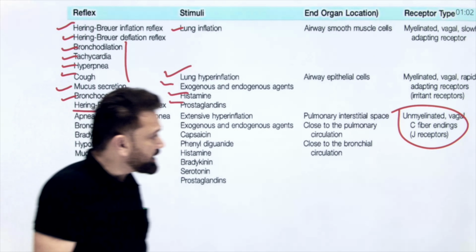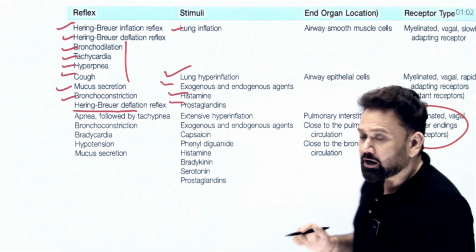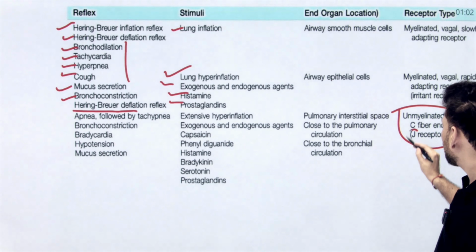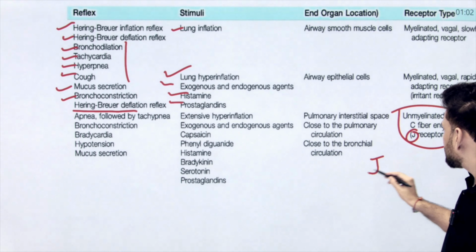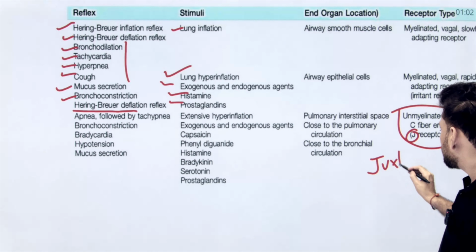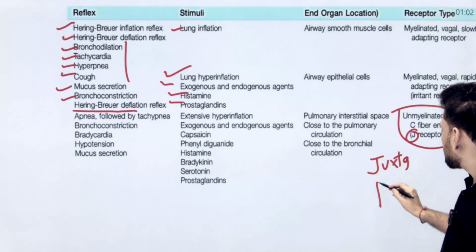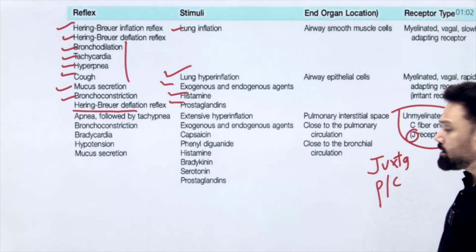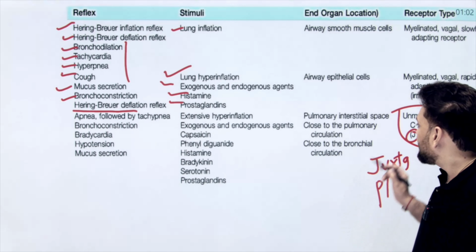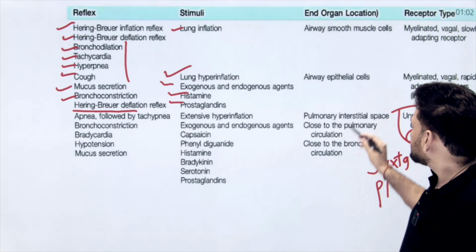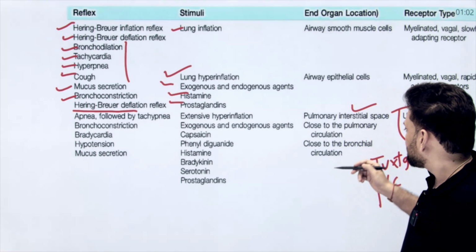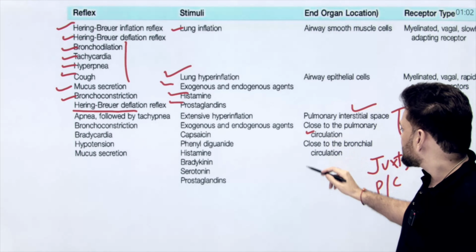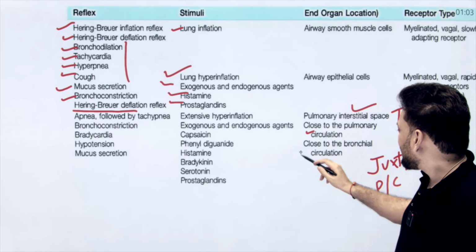So J stands for juxtapulmonary capillary reflex. J stands for juxta, meaning near to the pulmonary capillary. The end organ is interstitial space. If there is some fluid in that pulmonary circulation, it is close to circulation and close to bronchial.